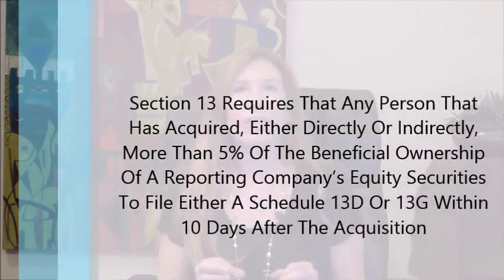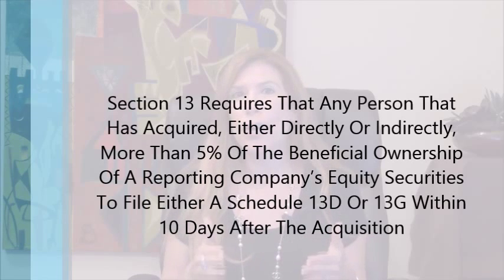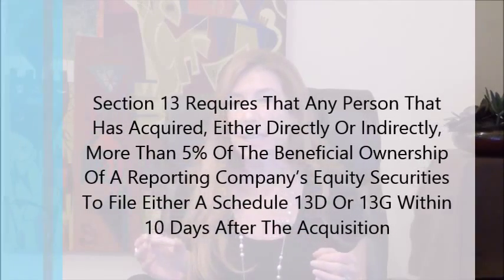In the last lawcast in this series, I discussed section 13 in general, including a precursor of Schedule 13D and 13G. Section 13 requires that any person that has acquired, either directly or indirectly, more than 5% of the beneficial ownership of a reporting company's equity securities to file either a Schedule 13D or Schedule 13G within 10 days after the acquisition. The disclosure statement includes, among other things, the identity of the beneficial owners, the amount of beneficial ownership, and plans or proposals regarding the issuer.